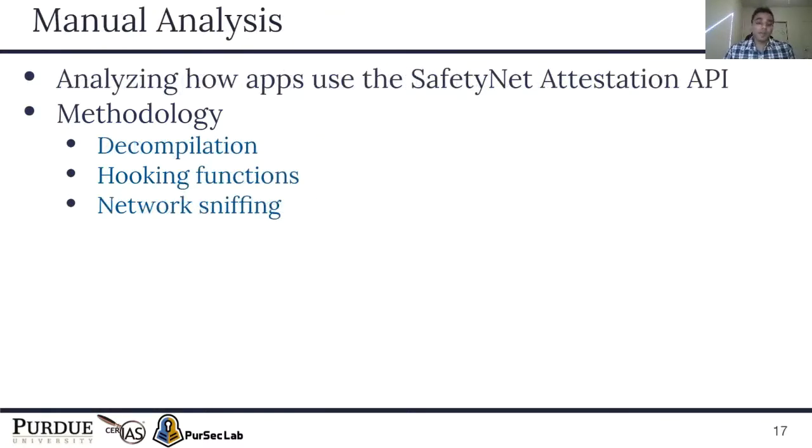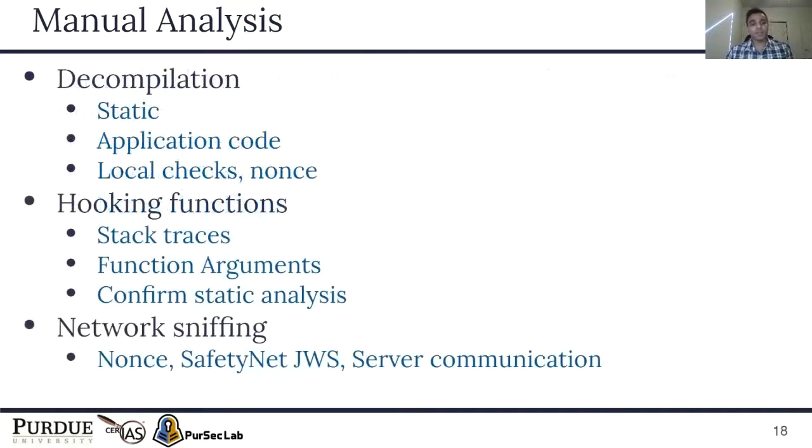So after we have applications that we know are using the API, we reverse engineer them manually to see if they are using the API correctly or not. So we use various techniques like decompilation, dynamically hooking functions, and network sniffing. Decompilation is our static way of analyzing the code. We look at Java code and see if the app is doing local checks or generating the nonce locally. Dynamically, we hook functions and look at stack traces to see how the application is working.